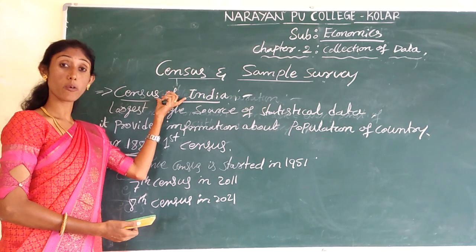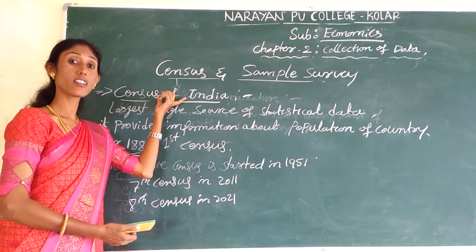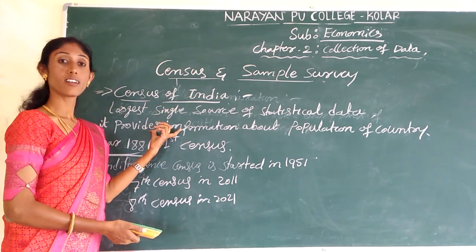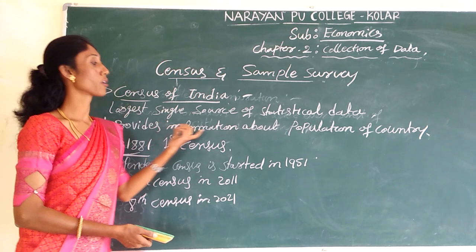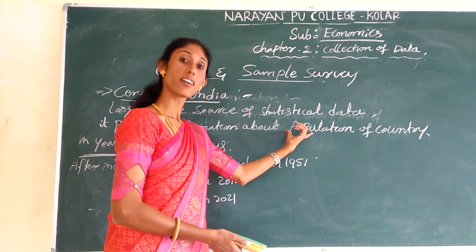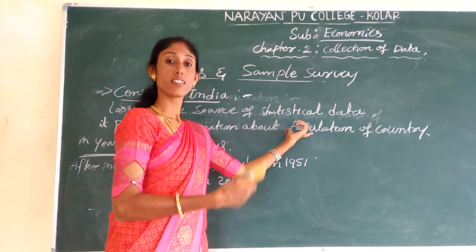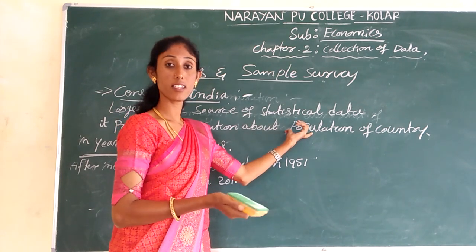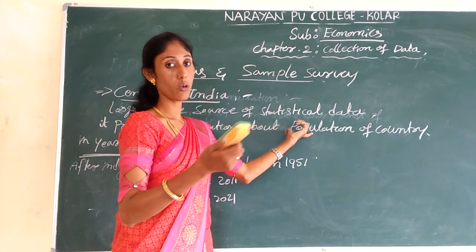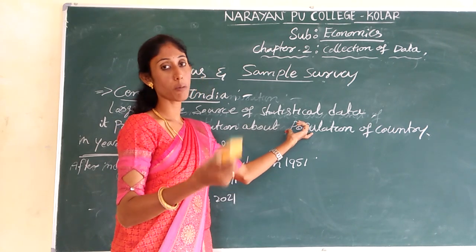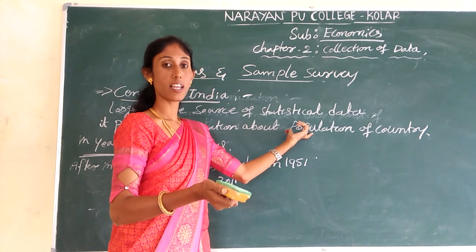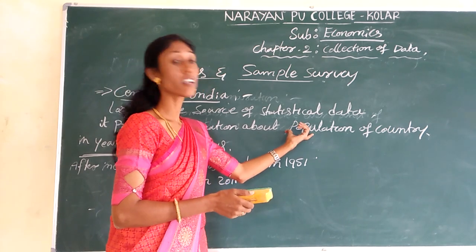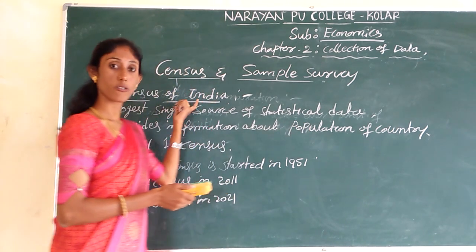This is the most important institution, the single source of statistical data, and it provides data or information relating to population or demographic features like the death rate, birth rate, sex ratio, employment rate, urban and rural population rate, etc. Likewise, all the information relating to our demographic features we can get with the help of the Census of India.